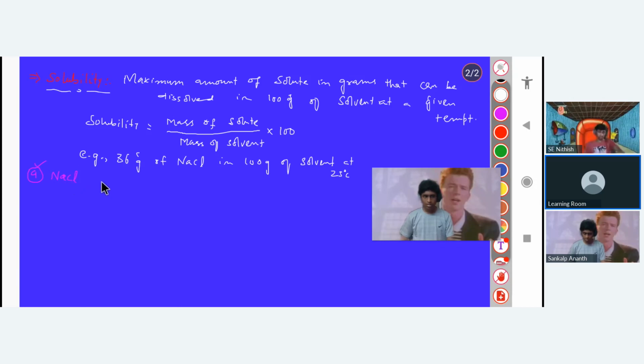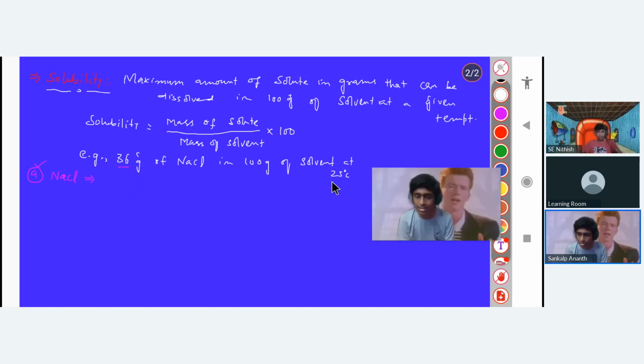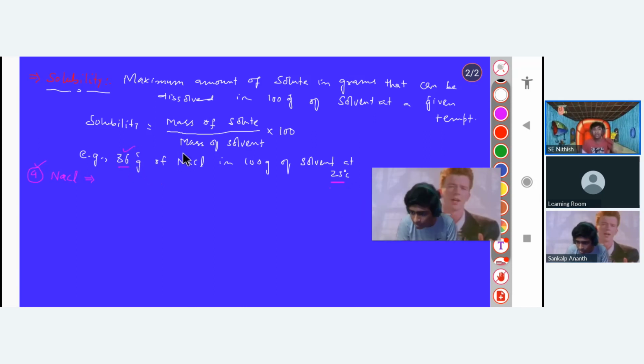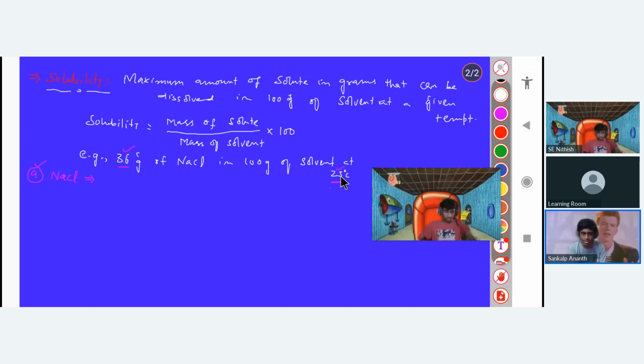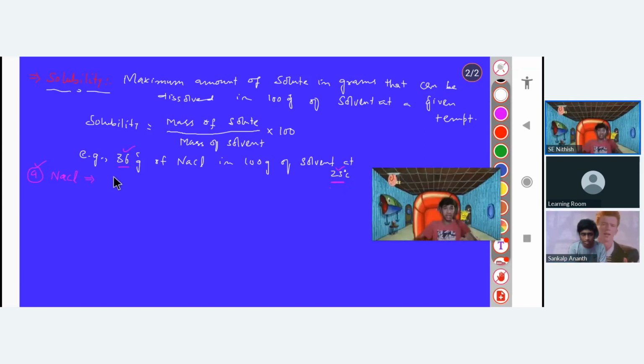A student asks whether 36 grams is the maximum at 25 degrees Celsius and whether more can fit if the temperature is increased. Yes, exactly, 36 is the maximum at 25 degrees Celsius. If we increase the temperature, the solubility will increase, not decrease.